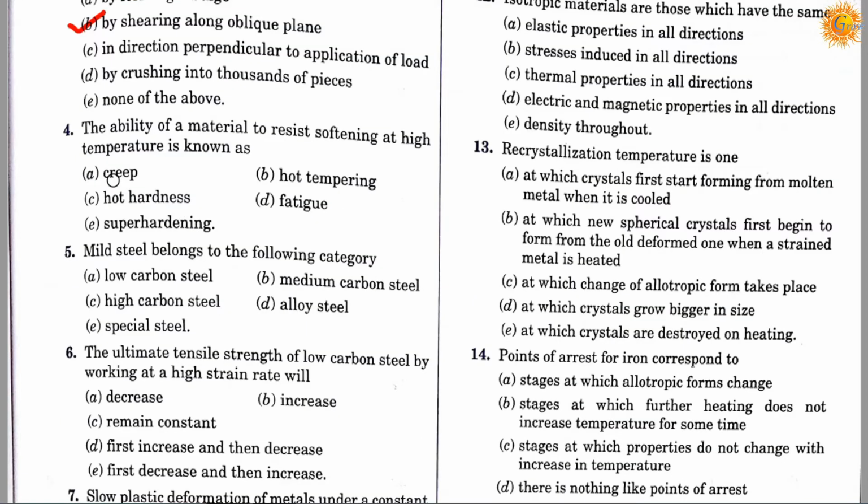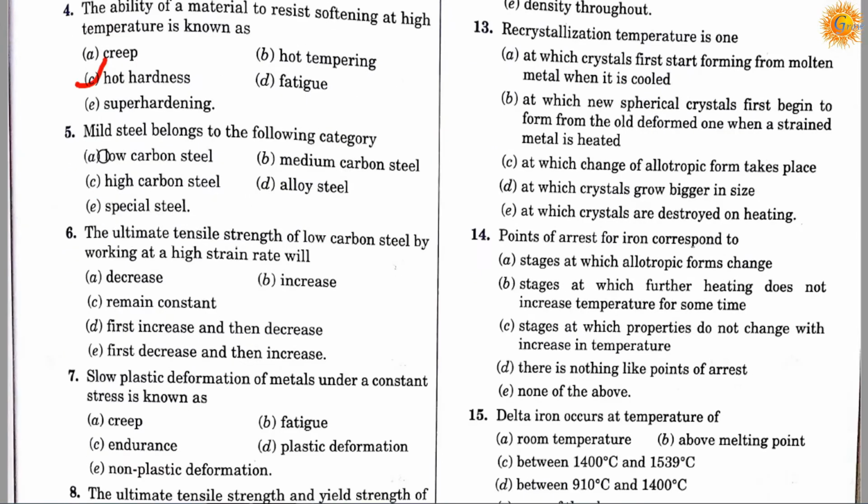Question number 4. The ability of material to resist softening at high temperature is known as: option A, creep; option B, hot tempering; option C, hot hardness; option D, fatigue; option E, super hardening. So correct answer is C. The ability of material to resist softening at high temperature is known as hot hardness.